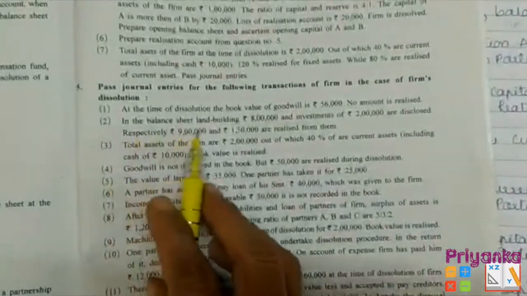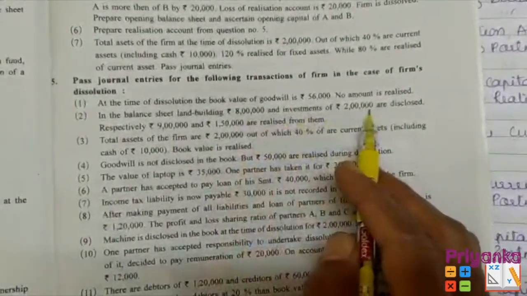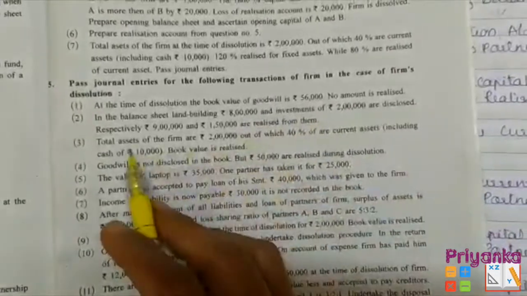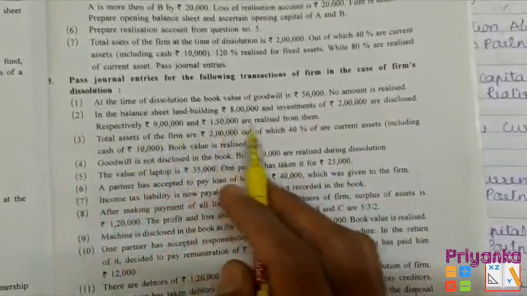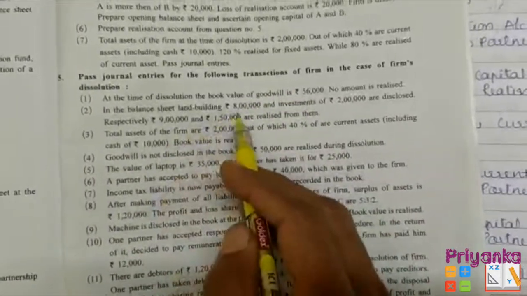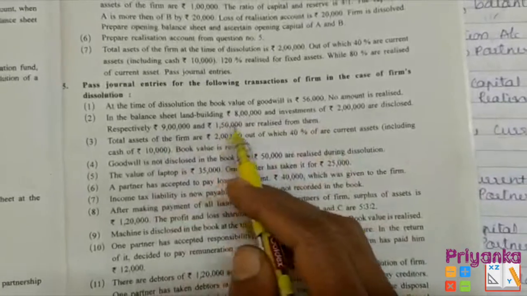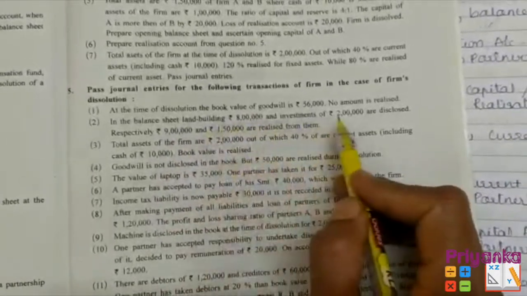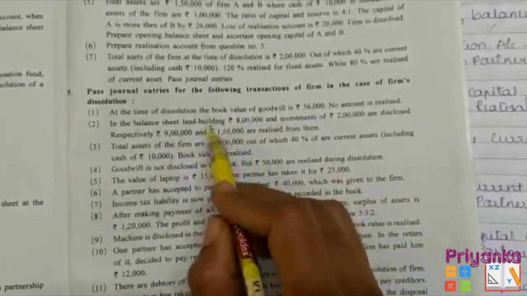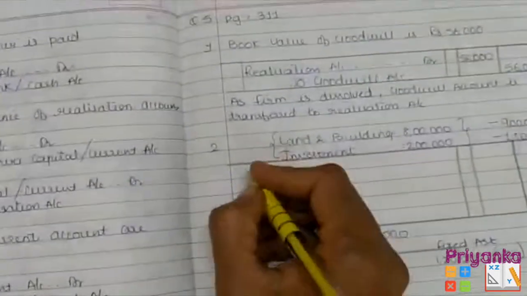Now moving to the next. In the balance sheet, land and building of 8 lakh and investment of 2 lakh are disclosed, and respectively 9 lakh and 1 lakh 50,000 are realized from them. That is, on selling them, land and building was sold for 9 lakh and investment was sold for 1,50,000. But first we'll give the entry of closing the land and building and investment, as per the dissolution rules.